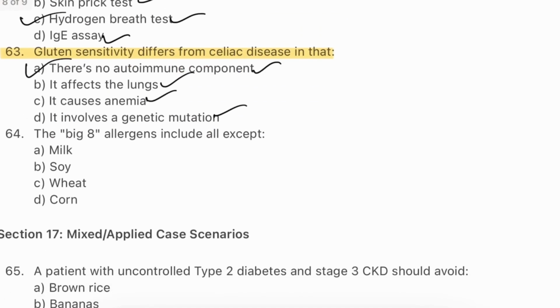Question number 64. The big 8 allergens include all except milk, soya, wheat and corn. The answer will be D, corn. The big 8 allergens are milk, egg, fish, shellfish, peanuts, tree nuts, soya and wheat.